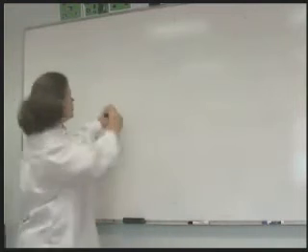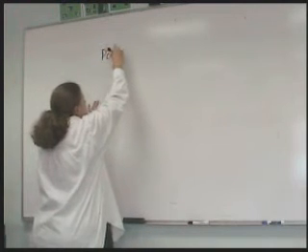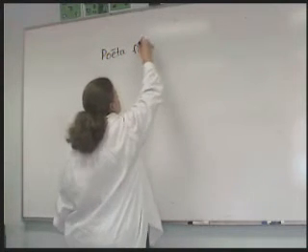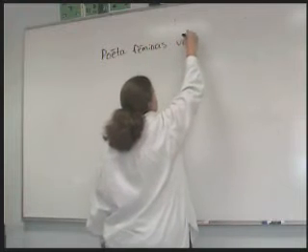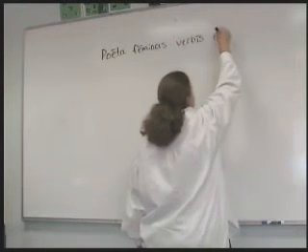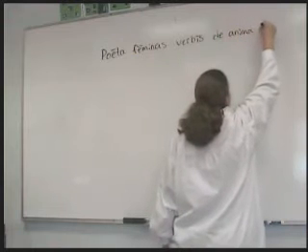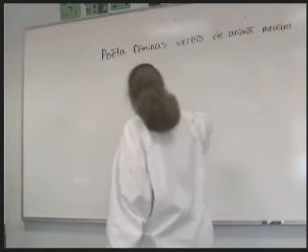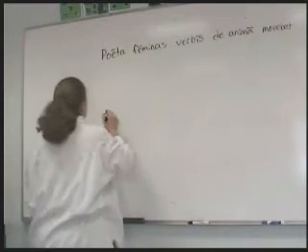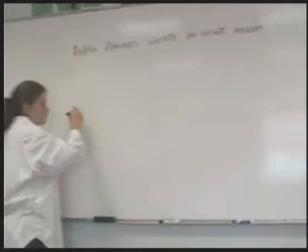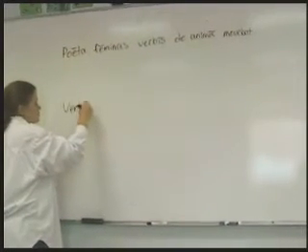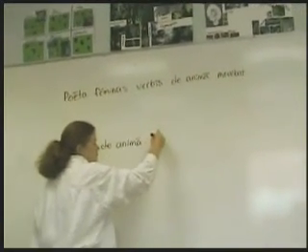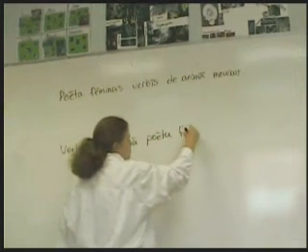Can someone read it out loud to me? Poeta feminas verbis de anima movebat. Feminas, okay. And anima has a long mark on the last a. Okay, good. Now, I think there was another one for number 2. What was the other one? Verbis de anima poeta feminas movebat.